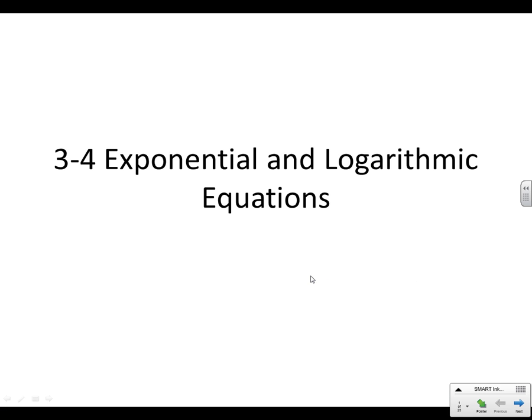All right, 3.4 is what we're up to here, exponential and logarithmic equations. So we're going to use our properties to either cancel out or add in some logs and some e's and things like that, and we're going to try to get x all by itself. So we're just solving for x in this chapter, but these problems have logarithms and exponents in them.